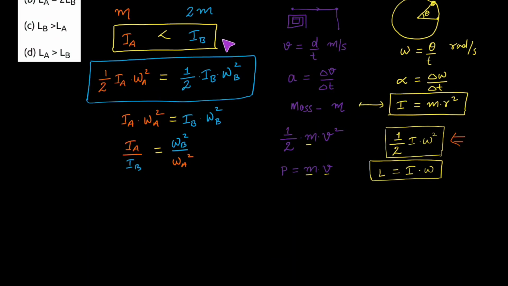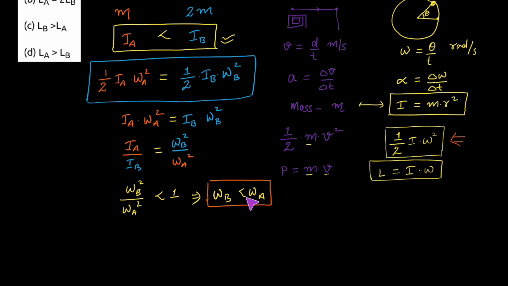It is given in the question that the moment of inertia of body A is less than the moment of inertia of body B. So IA upon IB would be less than 1, because IA, the numerator, is less than the denominator, so this fraction would be less than 1. So what I can write here is that omega B square divided by omega A square is less than 1. Or from here what I can derive is that omega B is less than omega A. This is the second condition which we have just derived.